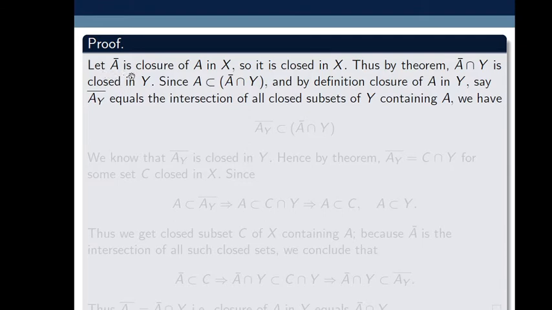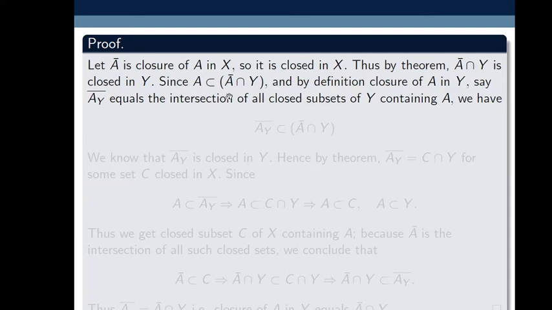Let A bar be the closure of A in X, so that A bar is closed in X. Thus by the theorem we proved earlier, closure of A intersection Y is a closed set in Y. Because A bar is closed in X, it can be represented as the intersection of the closed set A bar of X with Y. So this intersection is also closed.